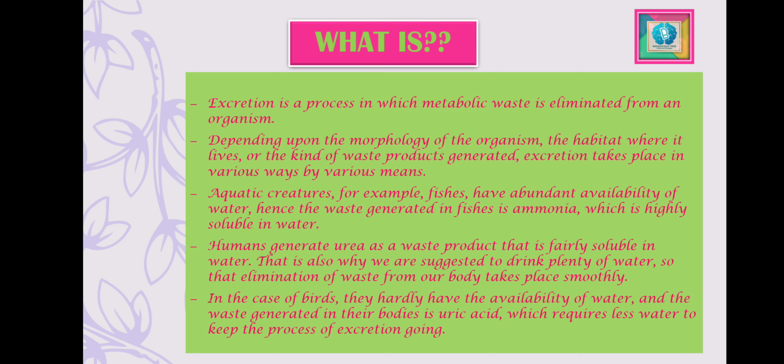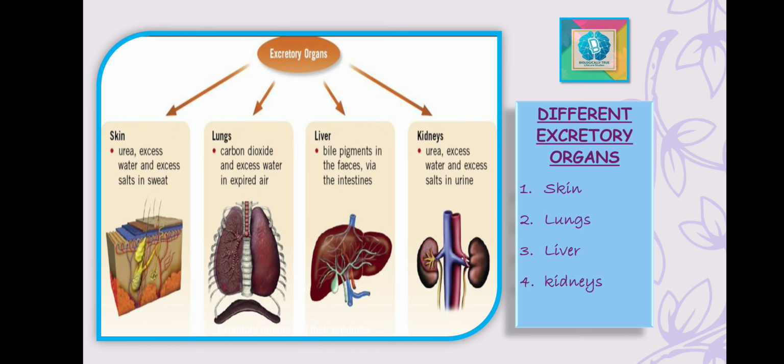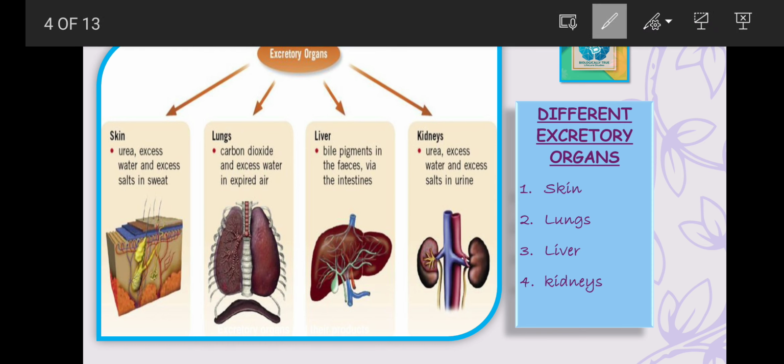Now, moving ahead, let's discuss the different organs of excretion. As shown here, the different organs of excretion are skin, lungs, liver, and the kidneys. So we are going to discuss these organs one by one.